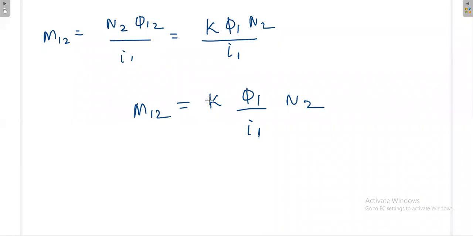You have produced some flux with respect to some current, then how much is transferred to the secondary is decided by K. Then even though it is transferred, how effectively your flux is utilized is decided by the number of turns at the secondary side, N2. This is a simple formula. So your mutual inductance ultimately depends on many parameters that you have to understand. Here M is called the mutual inductance.